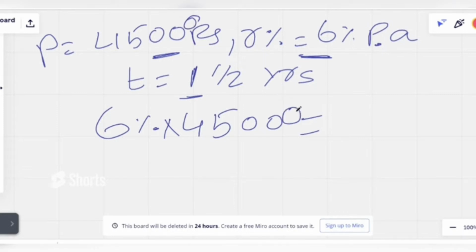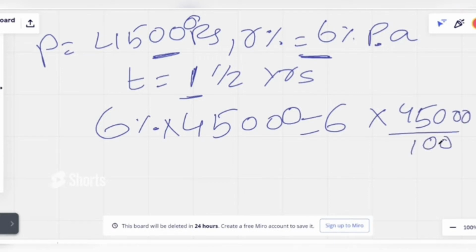If you are confused, directly write a step. Don't hesitate to write. 6 into 45,000 by 100. We can cancel these two zeros. So 45 into 6 is going to be 2700. So this is the amount for 1 year.